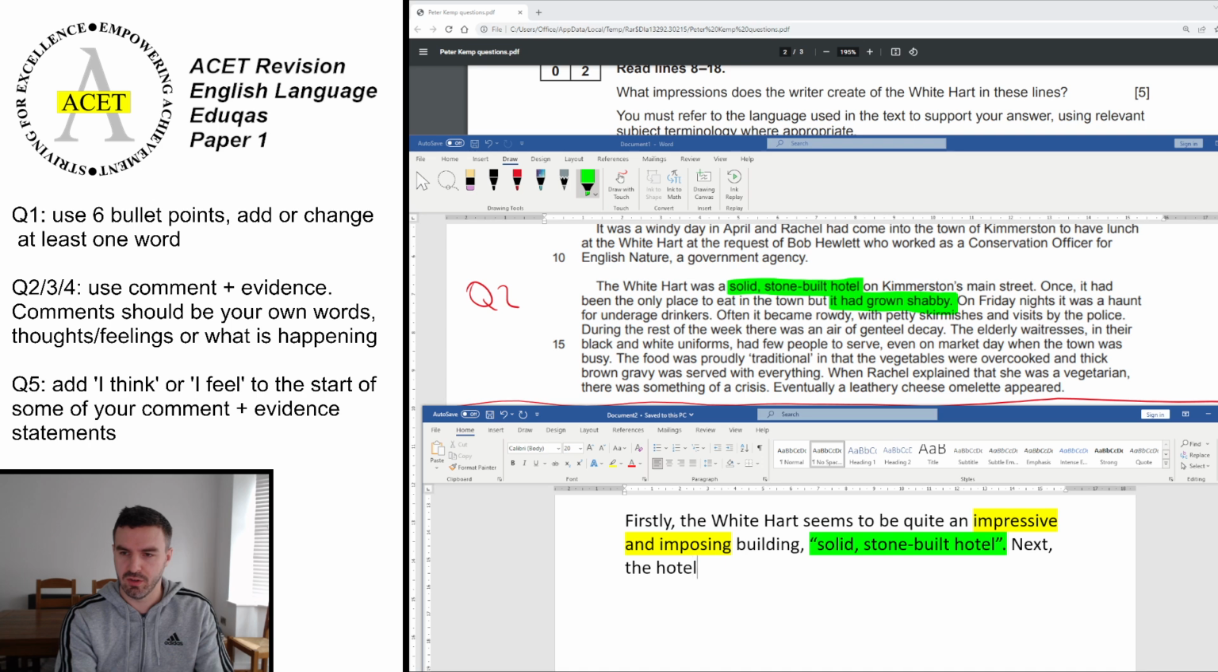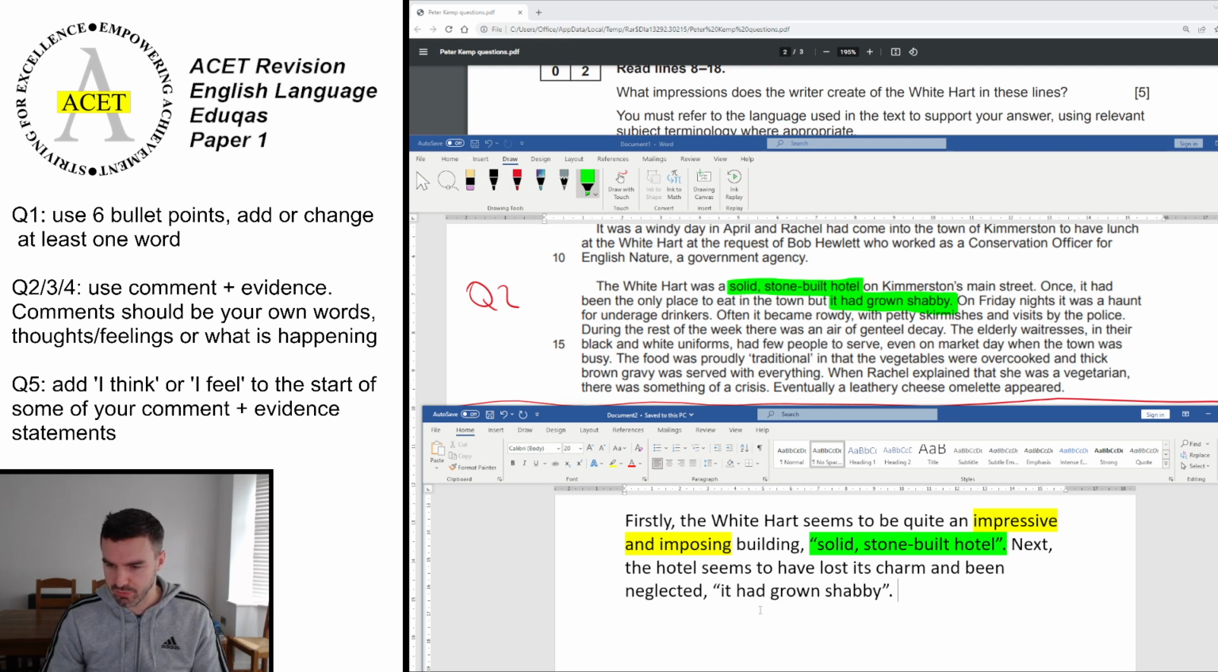the hotel seems to have lost its sparkle, lost its charm, it's faded, it's no longer as fancy and as upmarket as it once was. There's all sorts of things you can do. Lost its charm and been almost in disrepair a little bit, and almost been neglected. I think that's probably a good word. It had grown shabby. So there's another one there, and if we color code that.